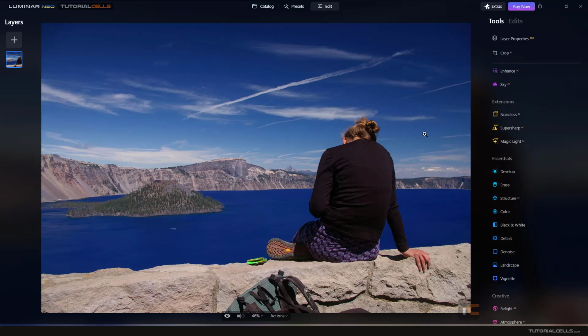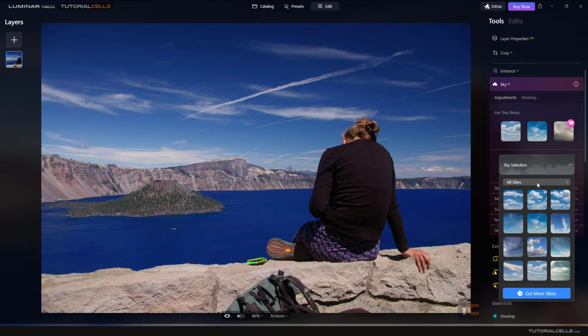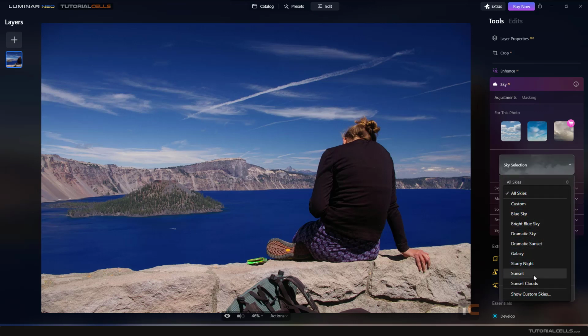Another interesting thing that we use a lot is for replacing the skies. For example, in this image, I want to replace this sky with AI. Open the Sky AI, and here for this photo, it suggests interesting skies that you can replace. Or in the sky selection, you can select all of these categories here.